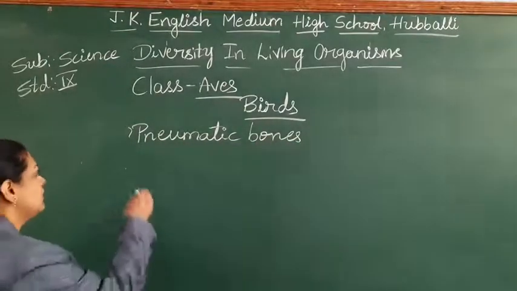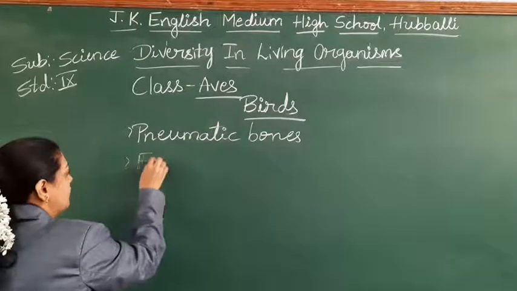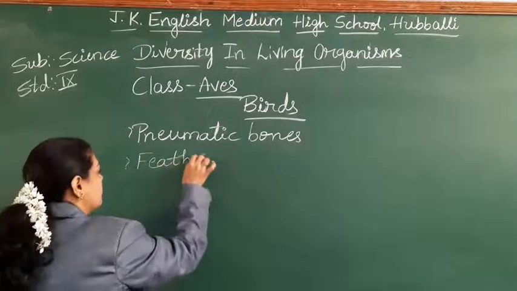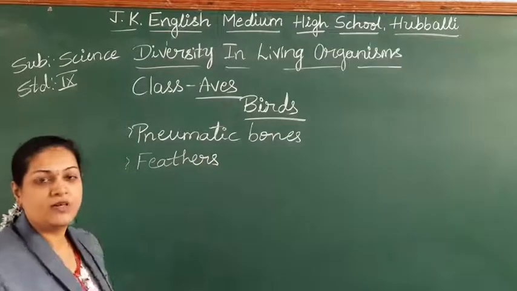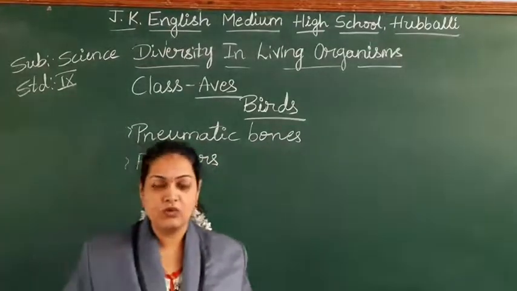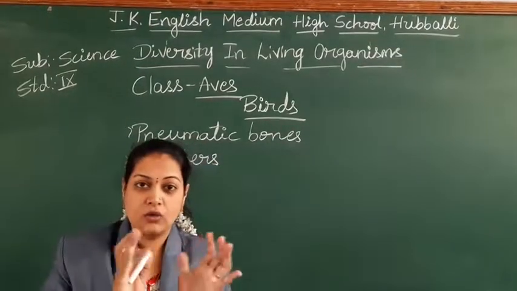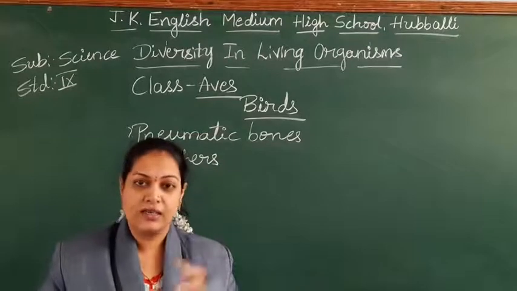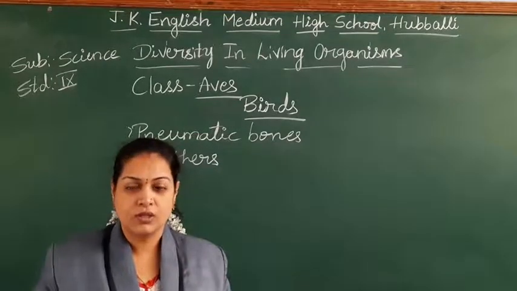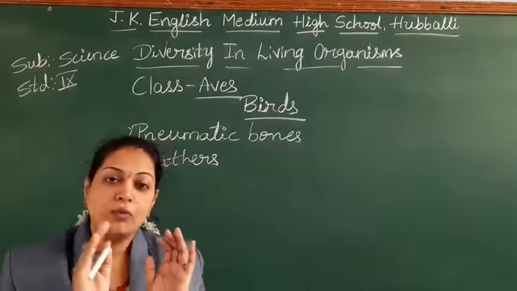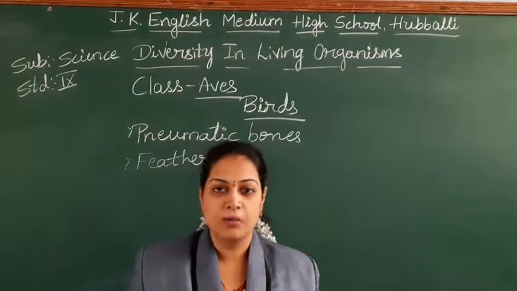The next one: the body is covered with feathers. As you know, we find so many attractive colored feathers, that is the main attraction of the birds. So feathers are there which protect the body of the birds.